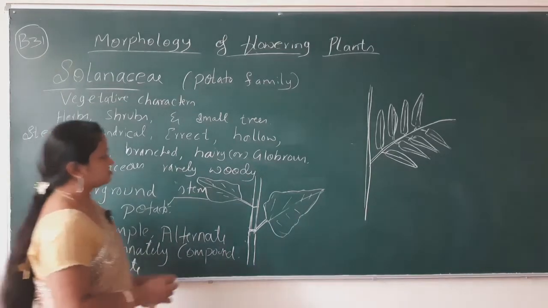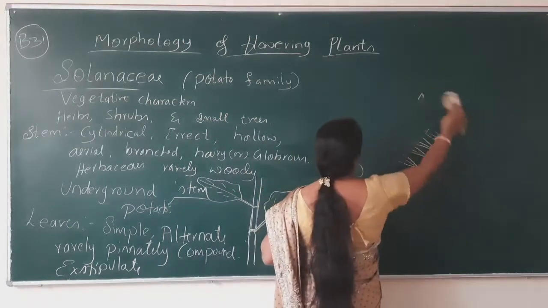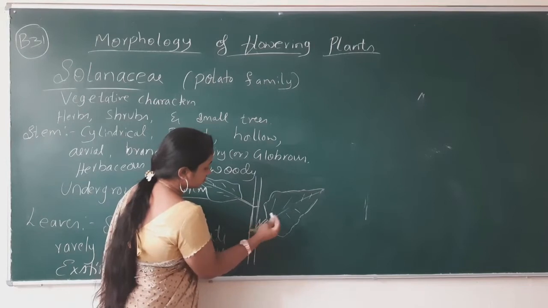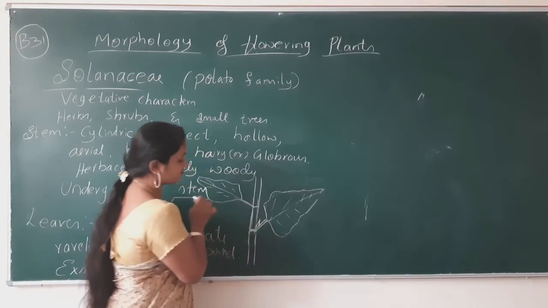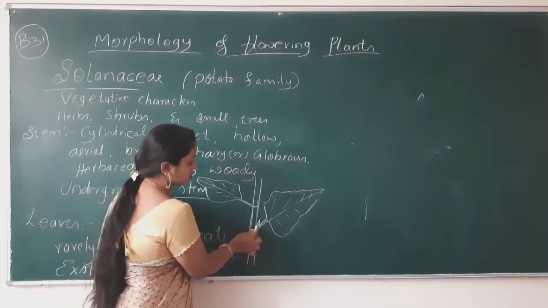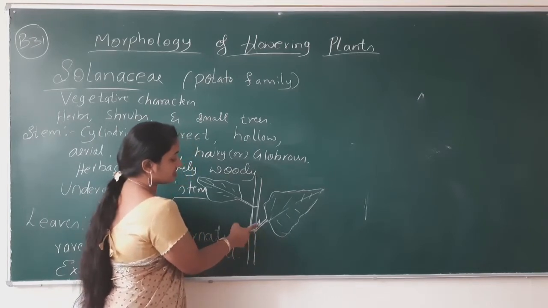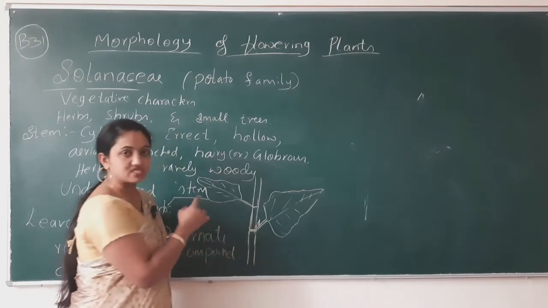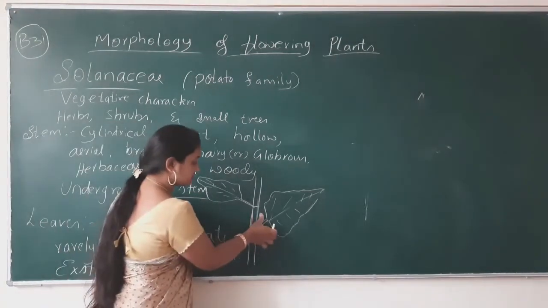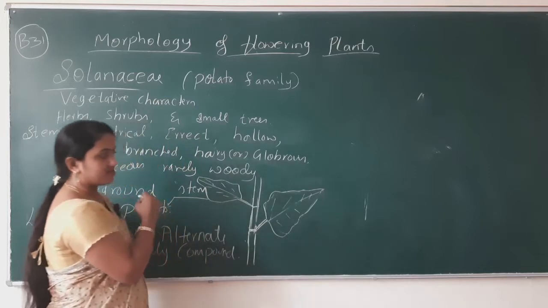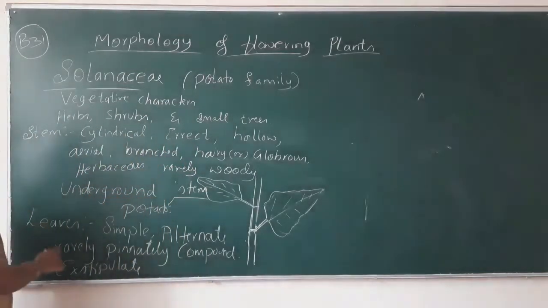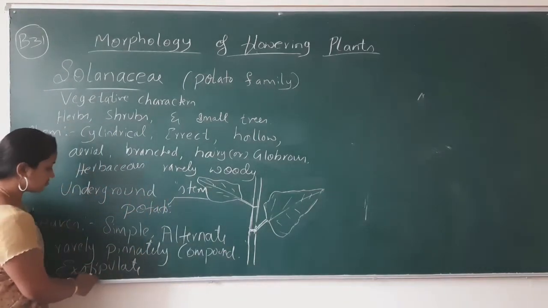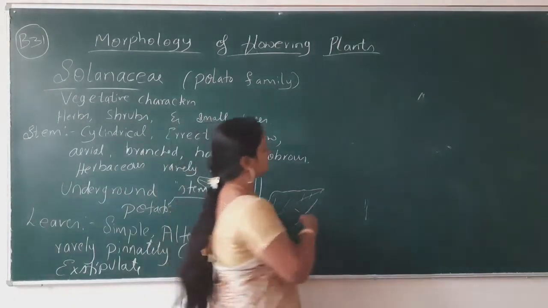Exstipulate in the sense, so this is the leaf, and this is the simple leaf. If a stipule is present at the base of the leaf, if such an organ is present at the base of the leaf, this type of structure is known as stipule. If the stipule is absent, that character is known to be exstipulate. Ex means absence.